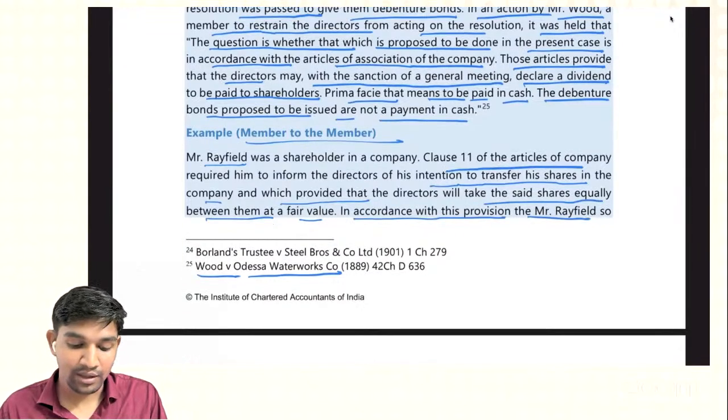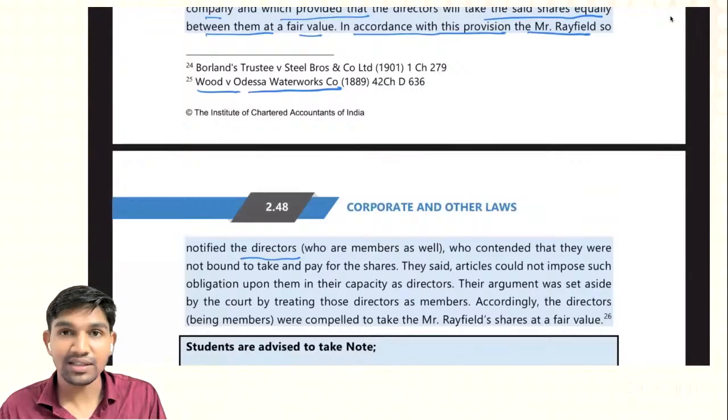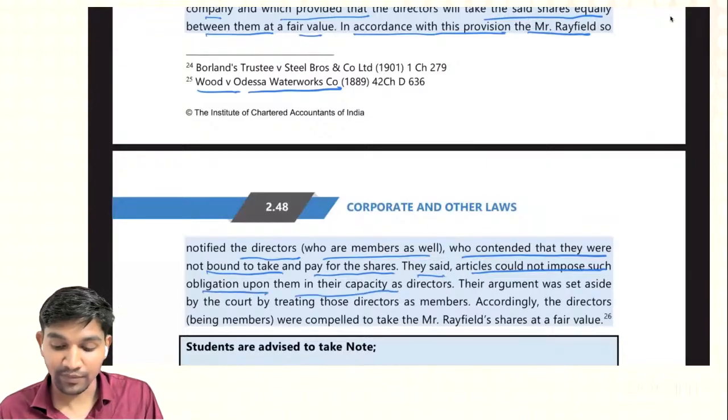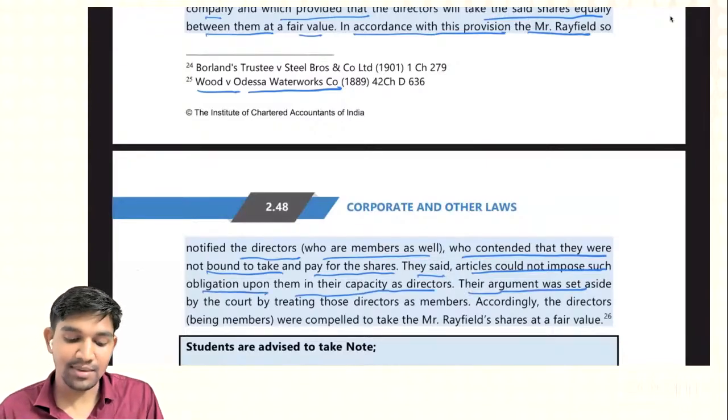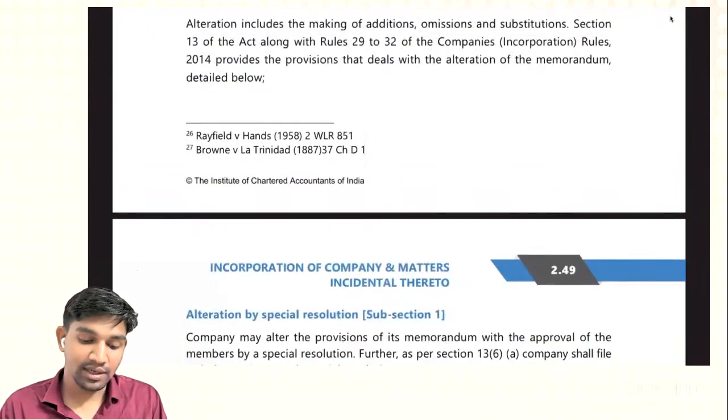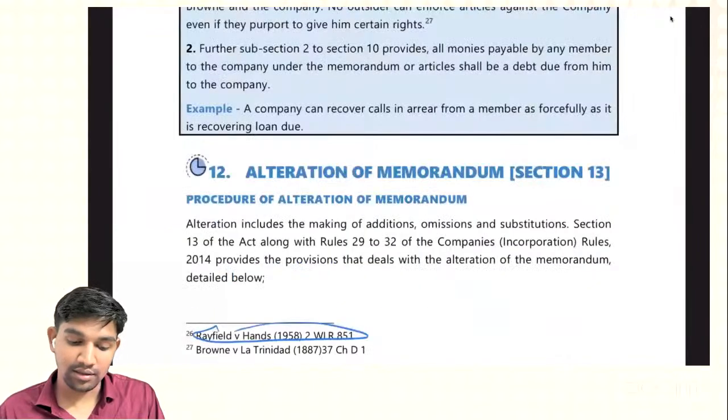Rayfield so notified the directors, who were members as well, who contended that they were not bound to take or pay for shares. So they said the articles could not impose such an obligation upon them in their capacity as directors. Their argument was set aside by the court by treating those directors as members. Accordingly, the directors, being members, were compelled to take Mr. Rayfield's shares at a fair value. This is the case study of Rayfield versus Hands.